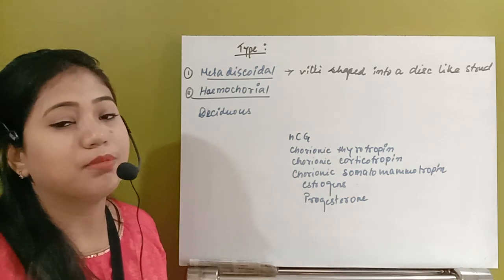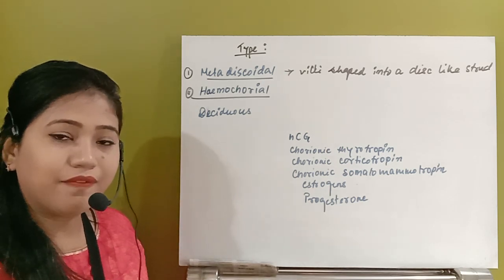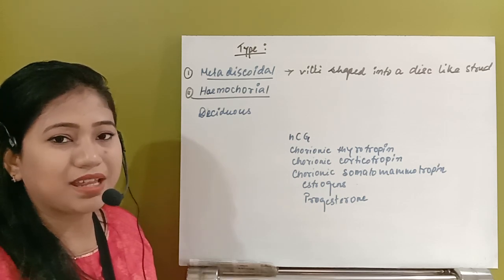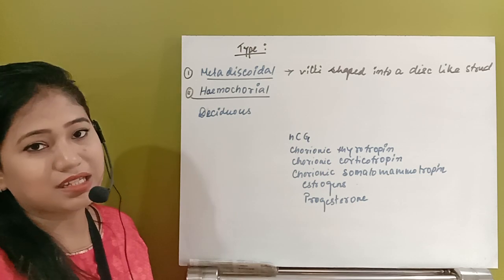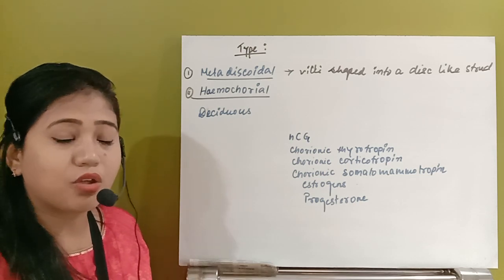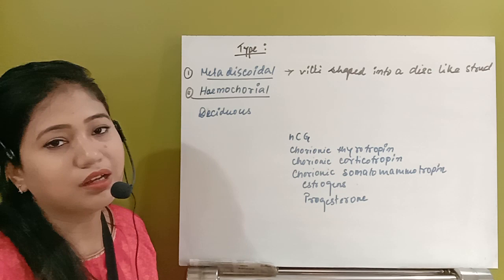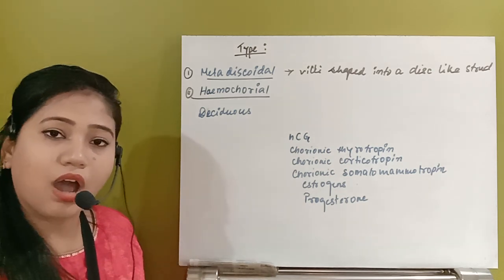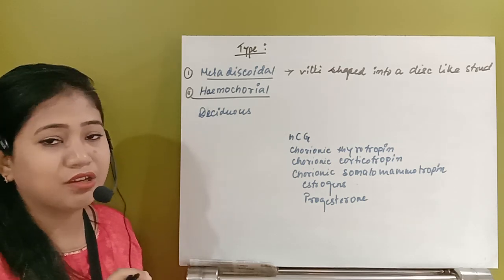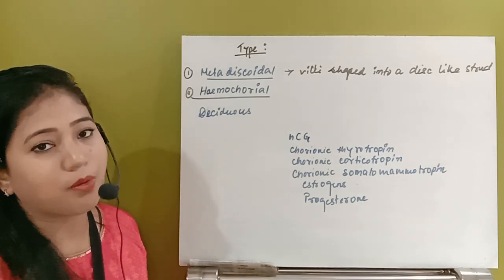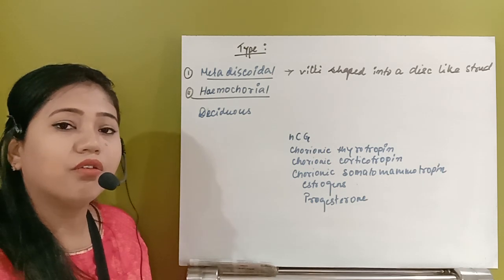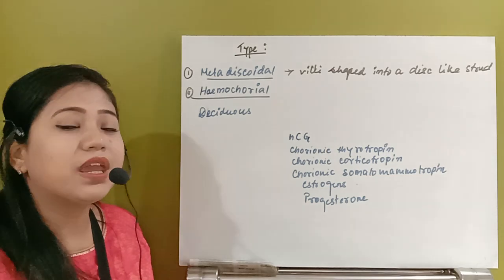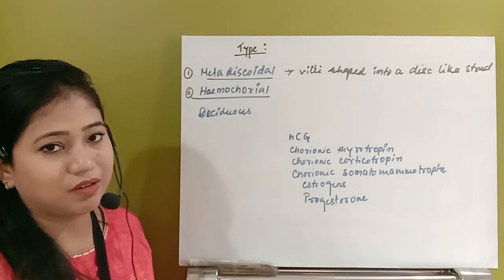The blood vessels of the baby, the fetus, whenever it is growing, the placenta gets entering inside the maternal blood vessel. So those chorionic villi will develop the finger-like projection until it gets attached to the maternal blood vessel. Once the maternal blood vessel is reached, then after that it stops. So the chorionic villi which develop the finger-like projection will go up to where they reach the blood vessel.